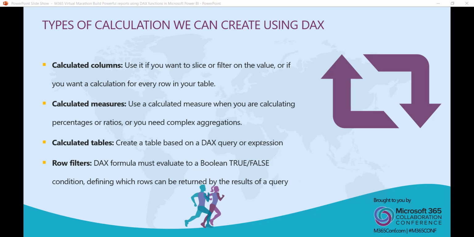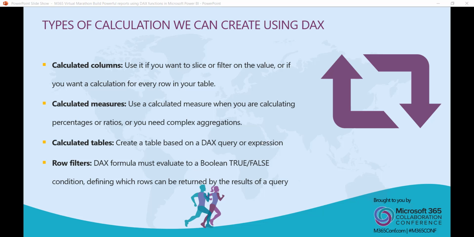So now we will see first the calculated column. A calculated column is a column that you can add to an existing table in Power BI Desktop in the model designer, and then you can create a DAX formula which will define the column values.